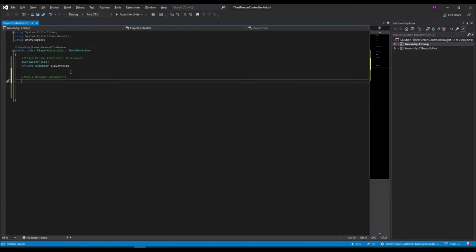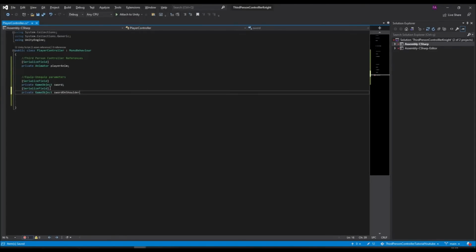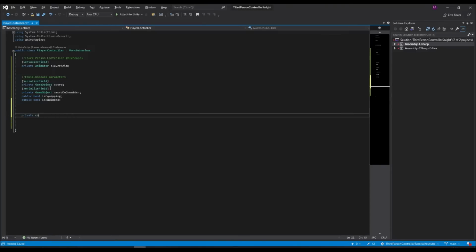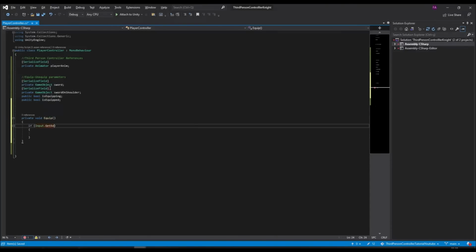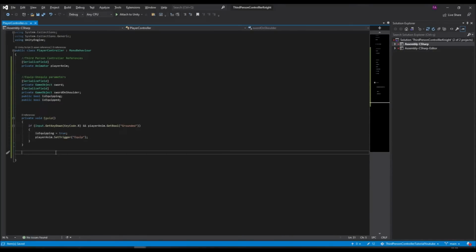Then I create parameters for the equip-unequip method. I create a new method and name it equip. I will use it to equip and unequip the sword. It makes the equipping boolean true and it will trigger the equip parameter. I create a new method and will name it active weapon. It will be used in animator events and it simply makes our swords active or inactive by the status of equipping and unequipping.